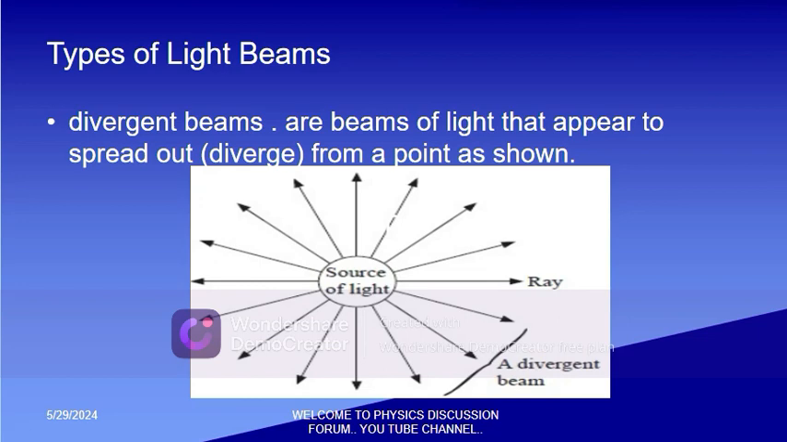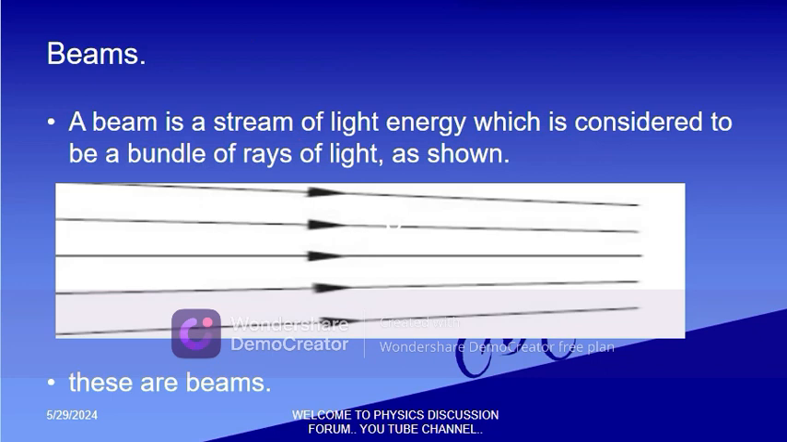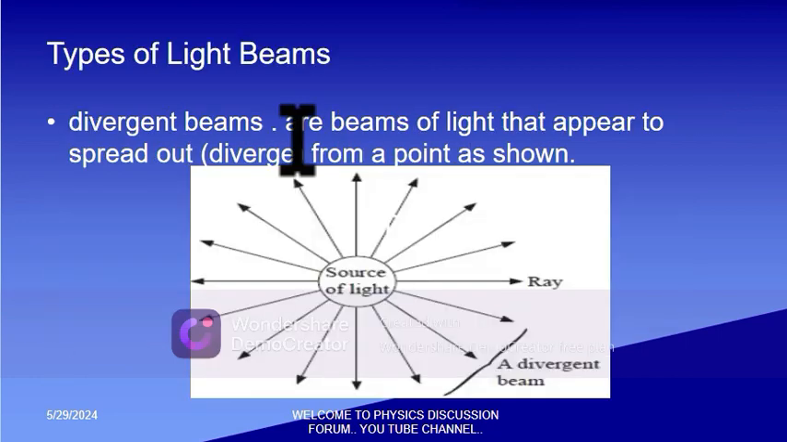Then beams. A beam is a stream of light energy which is considered to be a bundle of rays. In simple terms, we call it a bundle of rays. So these are the bundles of rays. These are beams. Types of beams.